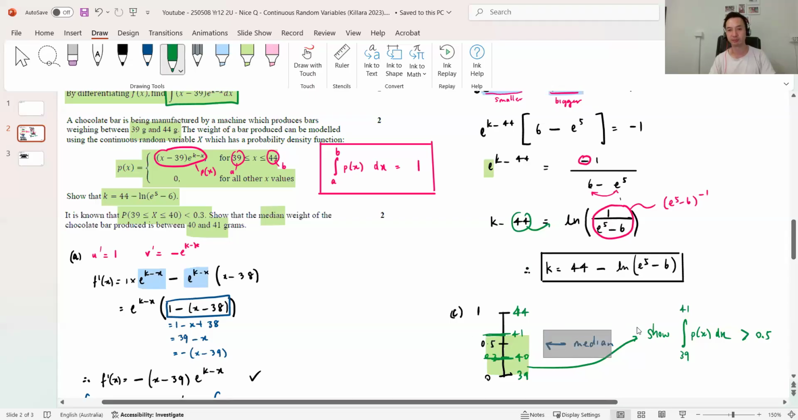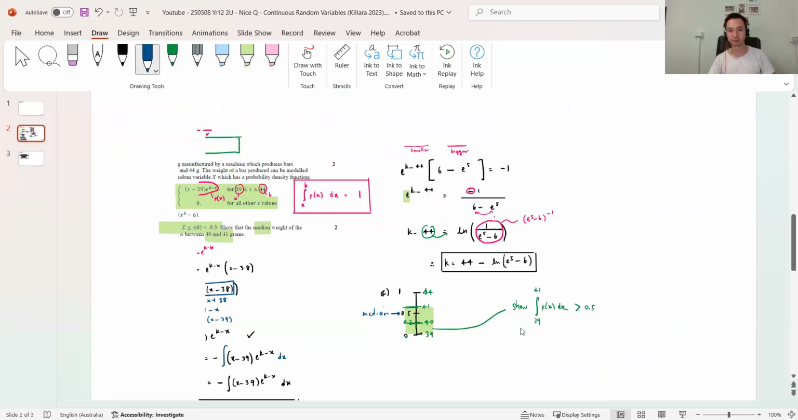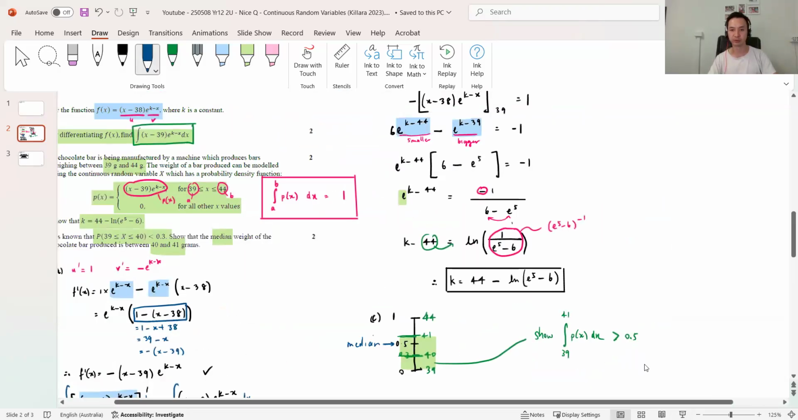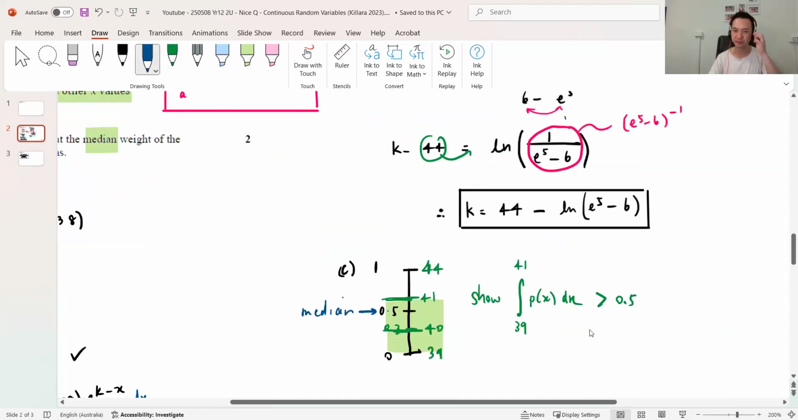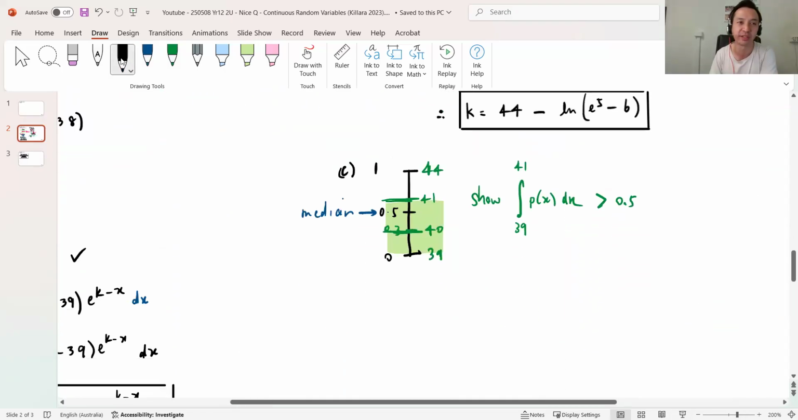So this is the game. This is my point. So maybe I'll label on this side that there, that's the median. All right. So let's show this. This is what I want to do. Yeah, that's my question. So let's try it. Once you figure that out, that's probably the hardest part, because then everything else is just algebra. So you go limit 39, 41 of the function.